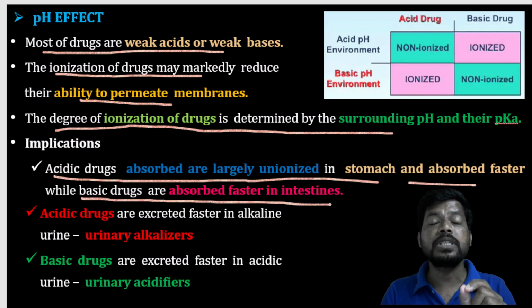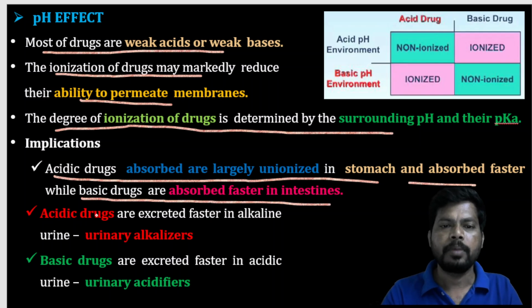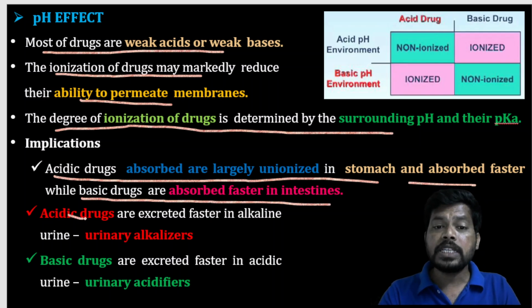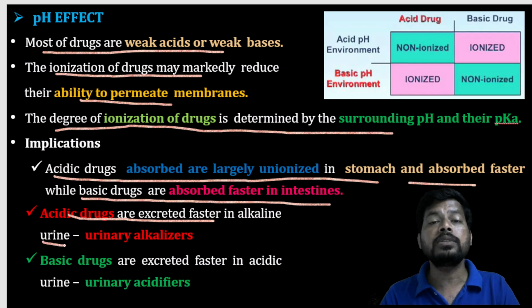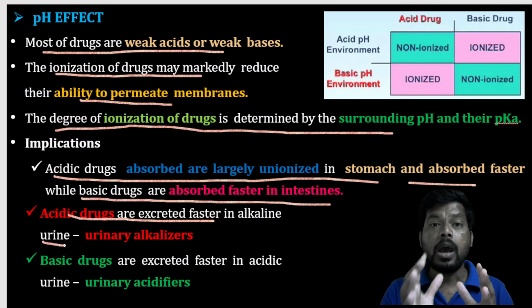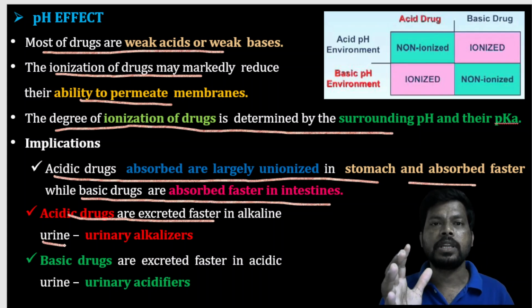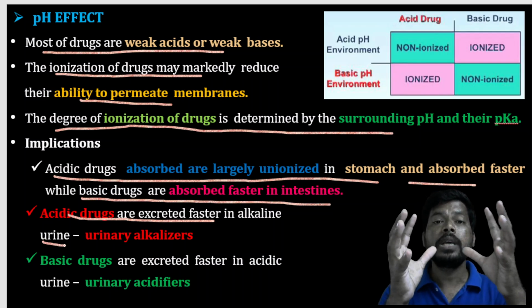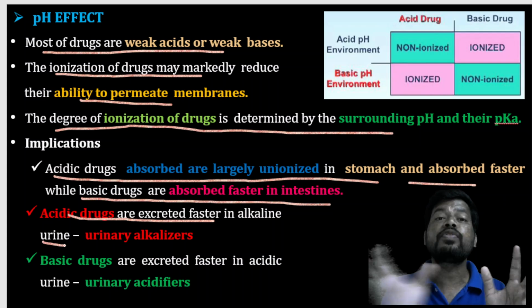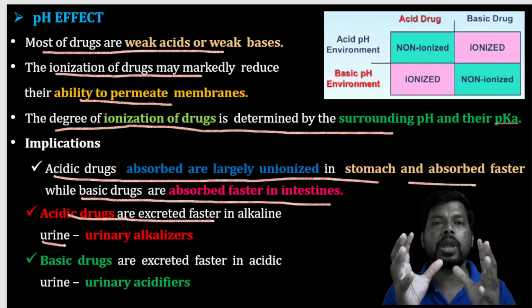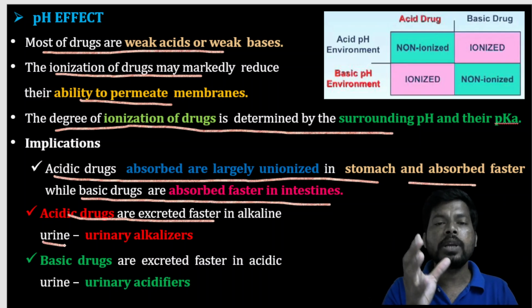And regarding basic drugs, they have good absorption in the intestine. Next, acidic drugs are excreted faster in alkaline urine because of ionization. So acidic drugs are excreted faster in the alkaline urine, the urine with basic nature. So acid and base neutralize, and the ionized molecule will be eliminated fast, because ionized molecules are polar in nature. Polar molecules are easily eliminated through the urine.